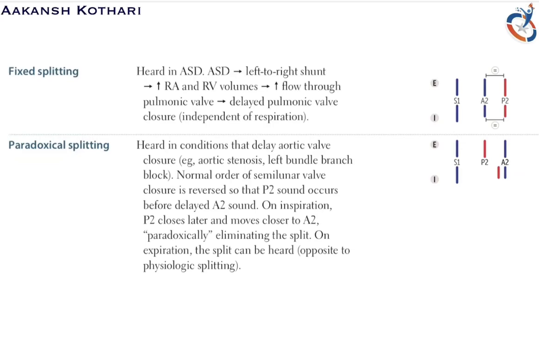Okay. Now when does fixed split occur? It majorly occurs during atrial septal defect. Okay, I've already covered atrial septal defect in the congenital pathology module, so please check that out. Now during atrial septal defect, there is a left to right shunt. This results in an increase in the right atrial and right ventricular volumes, correct? When there is an increase in the volume of blood in the right atrium and the right ventricle, there is increased flow through the pulmonic valve. That means a lot of blood flows through the pulmonary valve. Since a lot of blood flows, there is a delayed pulmonary valve closure.